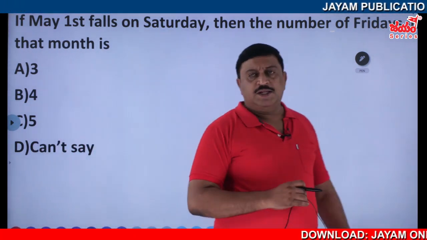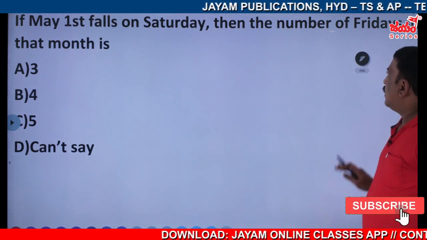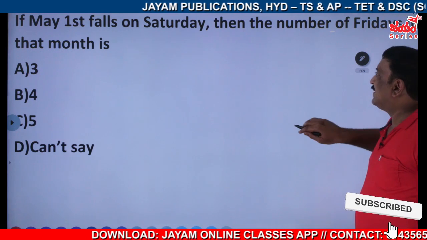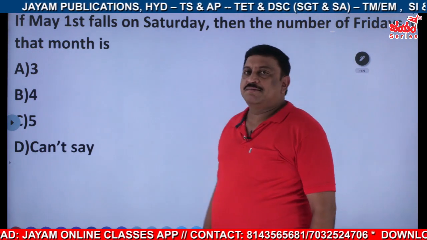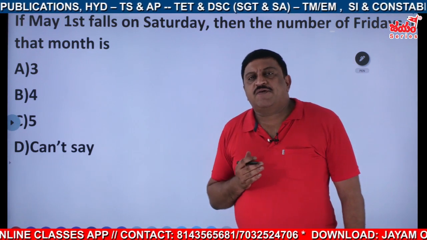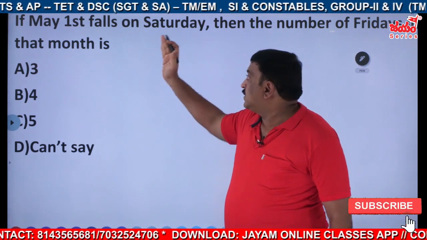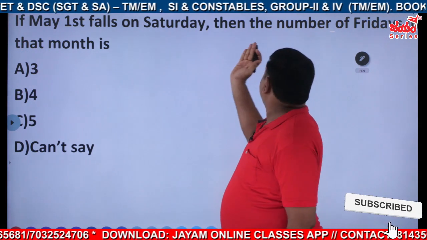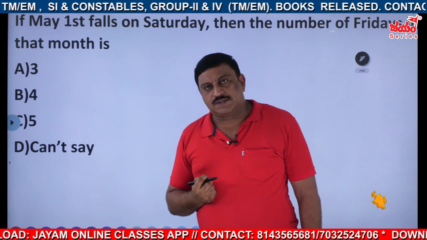If May 1st falls on Saturday, then the number of Fridays in that month. If the reference day is before the 1st, Saturday, then Friday is just one day before. So definitely it appears only 4 times.